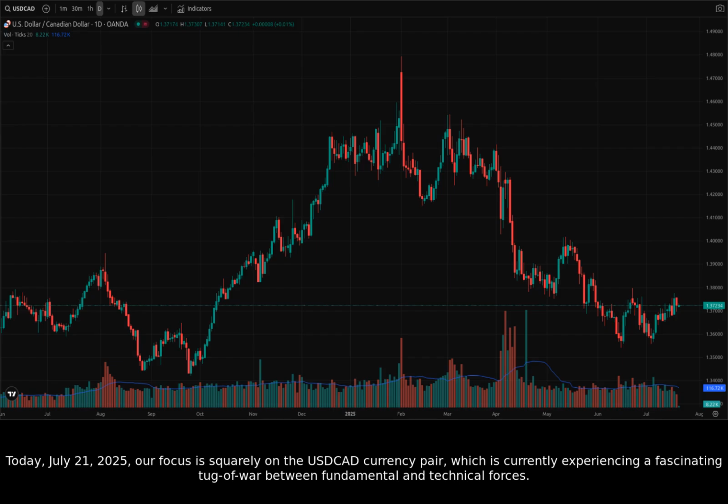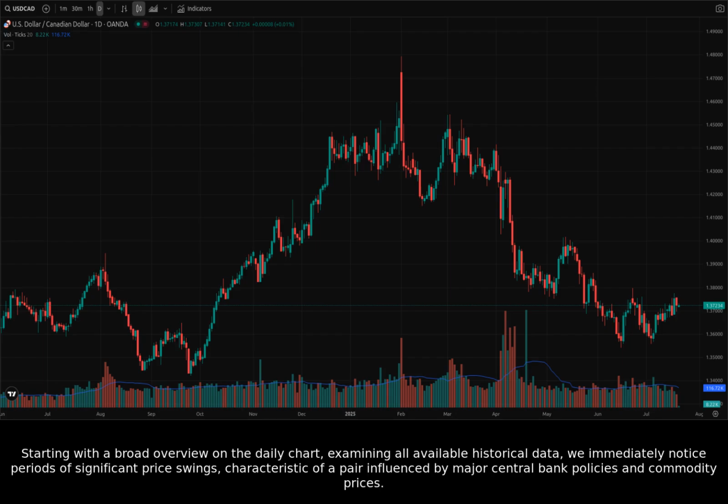Today, July 21st, 2025, our focus is squarely on the USDCAD currency pair, which is currently experiencing a fascinating tug-of-war between fundamental and technical forces. Starting with a broad overview on the daily chart, examining all available historical data, we immediately notice periods of significant price swings, characteristic of a pair influenced by major central bank policies and commodity prices.